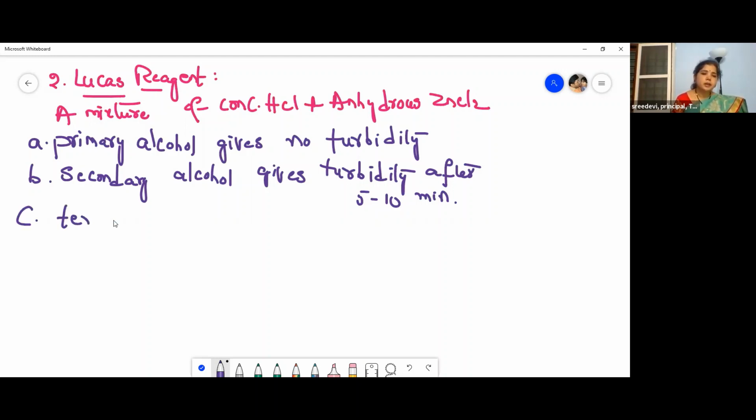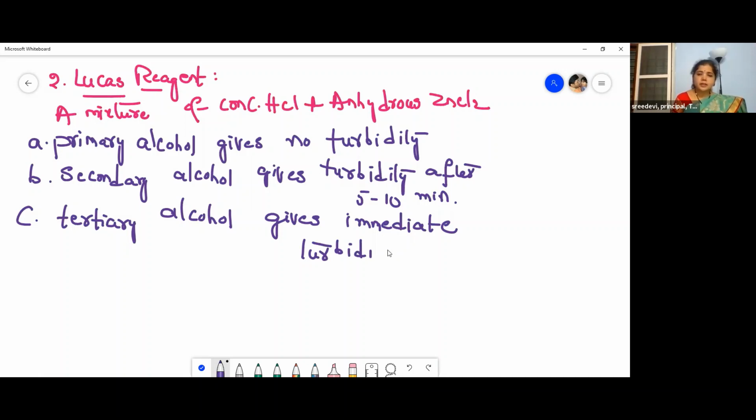A tertiary alcohol gives immediate turbidity. Okay. So this is the test with the Lucas reagent.